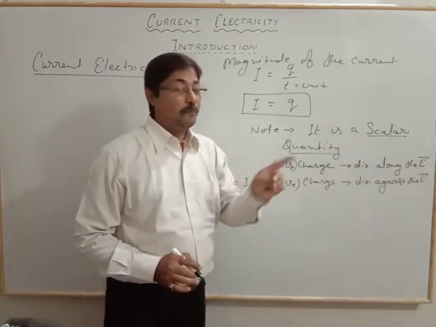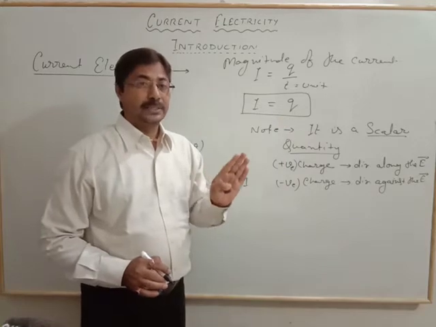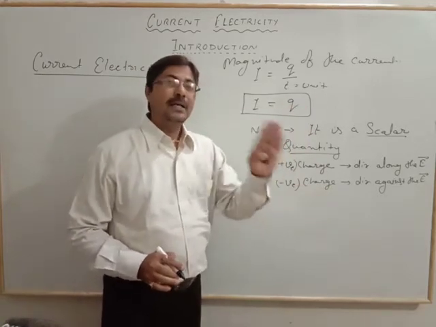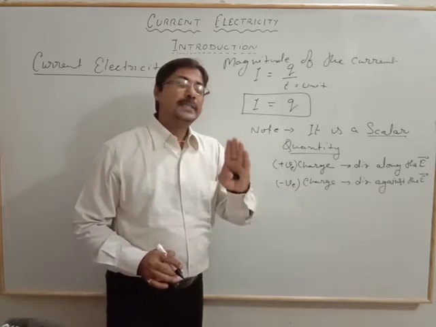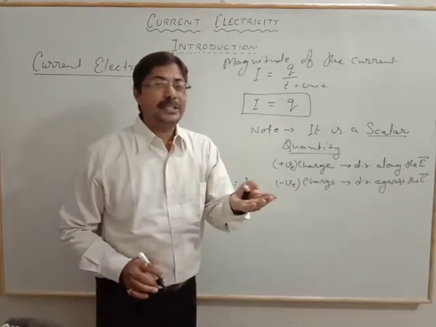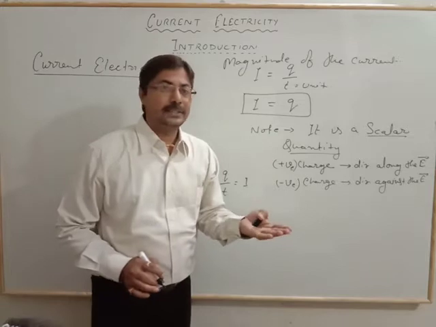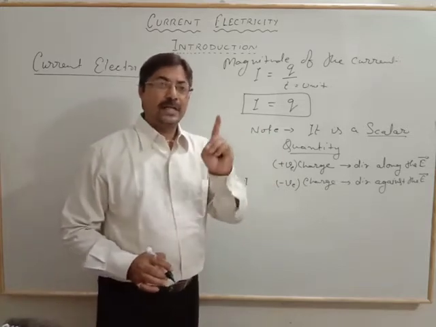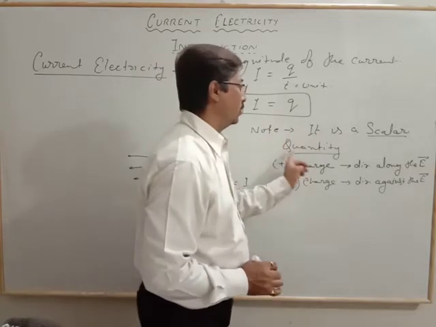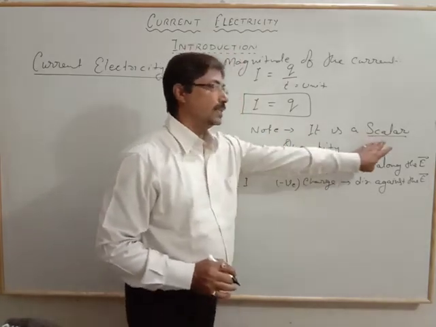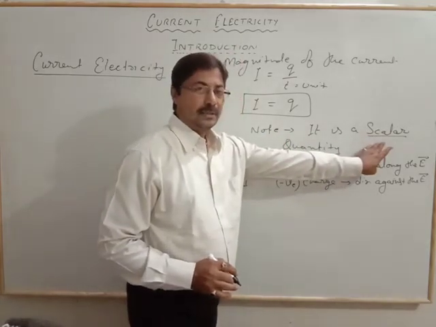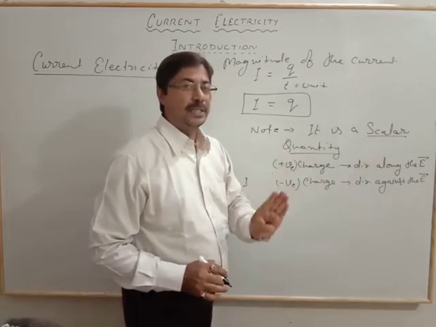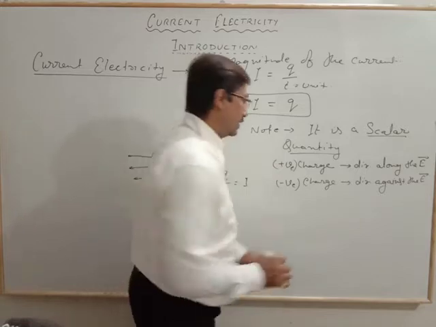Though it moves from higher potential to lower potential, the flow is either in the field direction or against the field direction, but though it has a direction, it is known as a scalar quantity. It is because it does not obey the triangle law of vector addition.